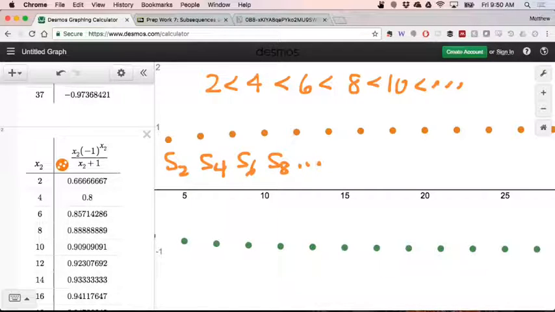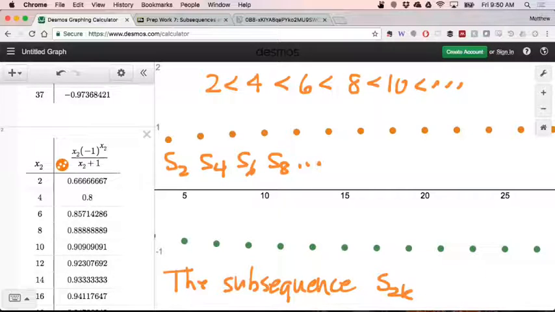What we can then say is not that the whole sequence converges to positive 1, but that the subsequence S sub 2k does converge to positive 1.